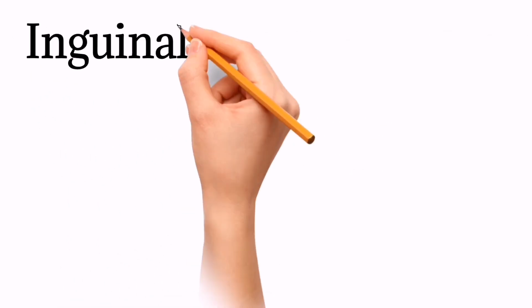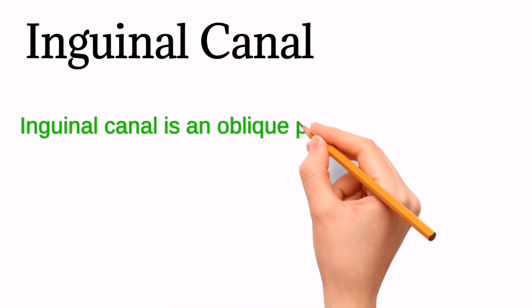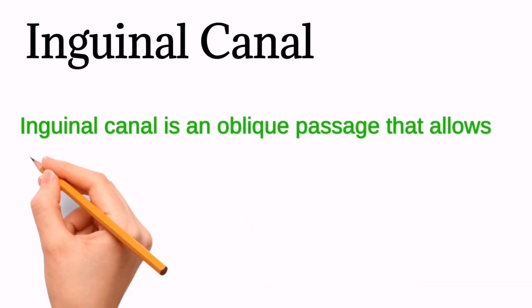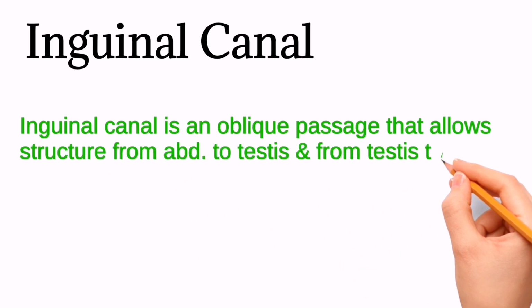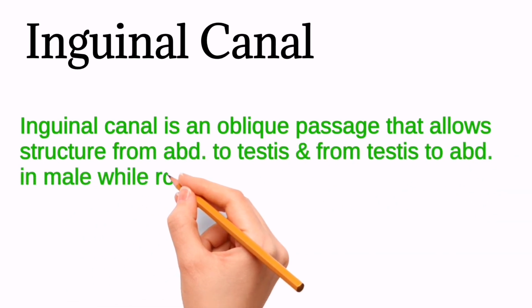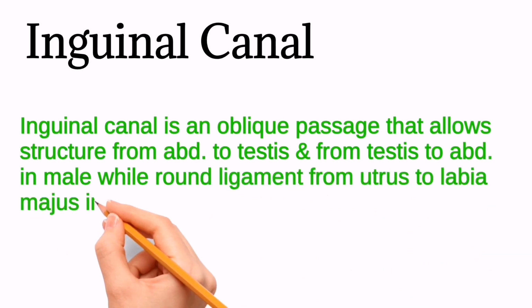The inguinal canal. The inguinal canal is an oblique passage that allows structures to pass from the abdomen to the testes and from the testes to the abdomen in males, while the round ligament passes from the uterus to the labia majora in females.